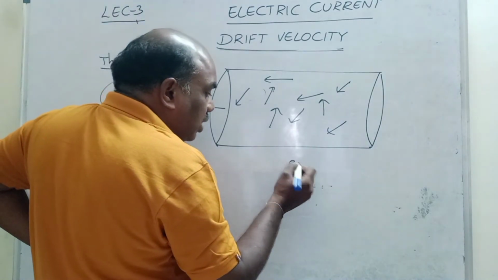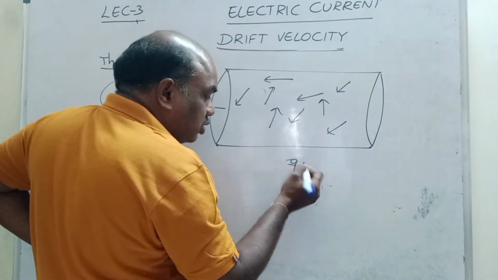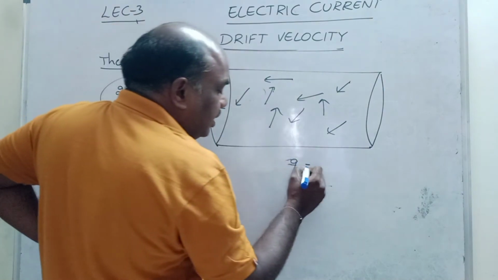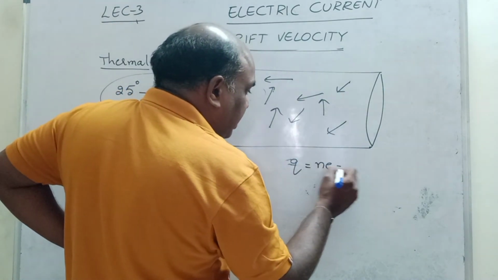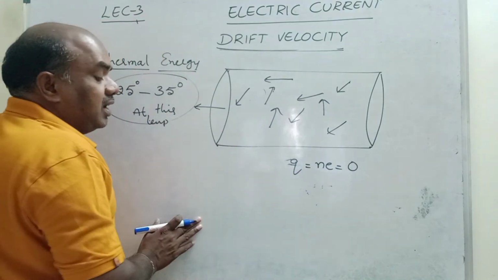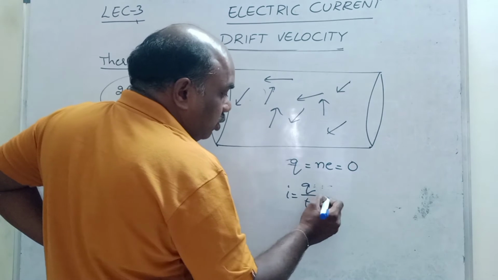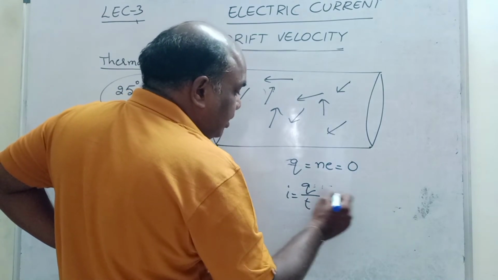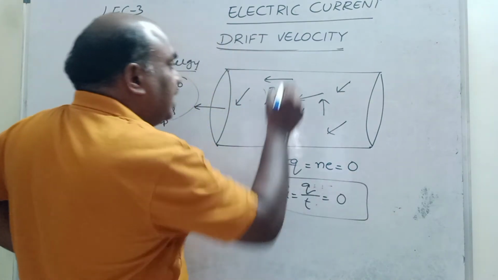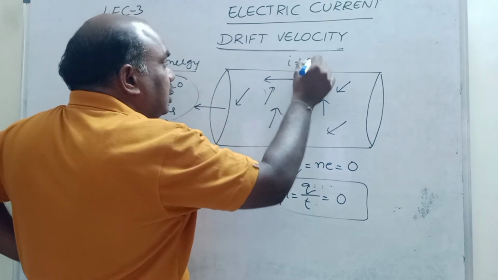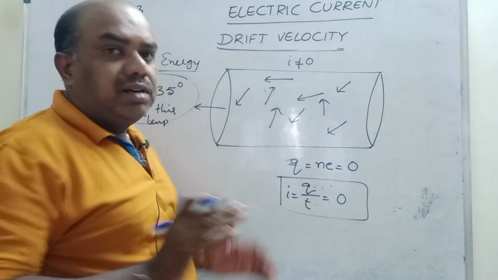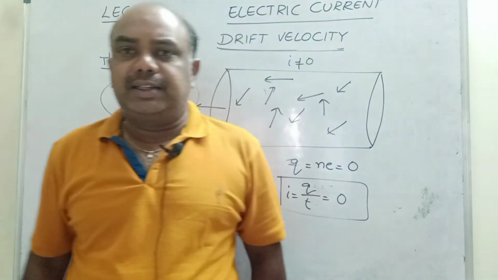If the number of electrons coming out of the material is 0, then automatically the charge is also 0, since charge is nothing but the number of electrons. So I is equal to Q by T. Q is 0, 0 by T is 0, so no current flows in a conductor because of thermal energy.